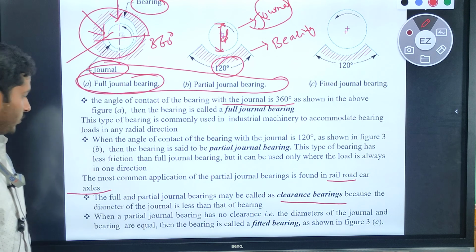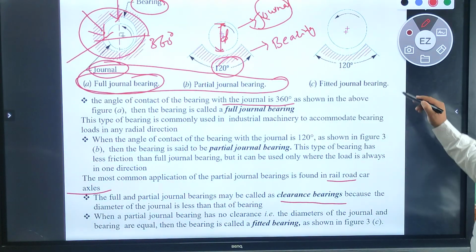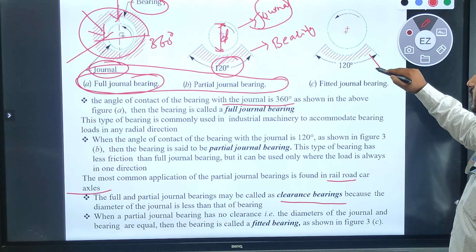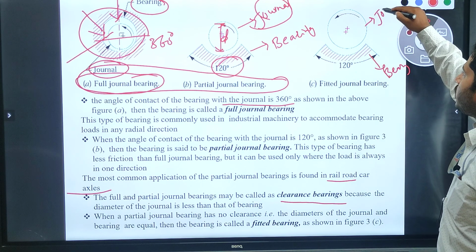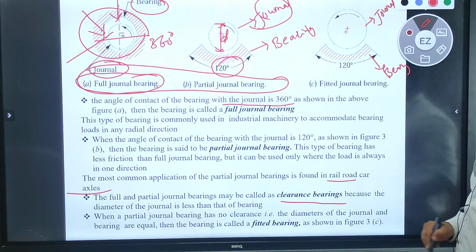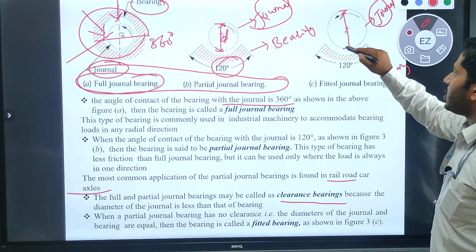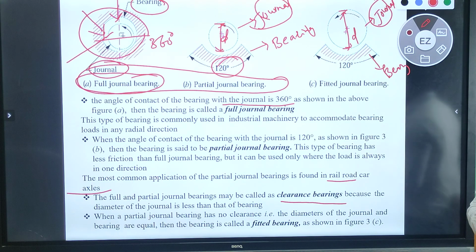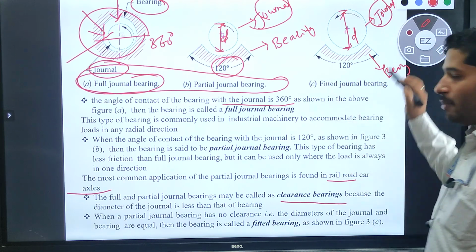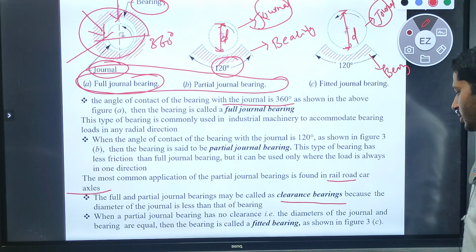Clear? But if you observe over here, in the fitted journal bearing the angle of contact between this bearing and journal is 120 degree. But the diameter of this journal is greater than the diameter of the bearing. Such type of bearings we can say is the fitted bearing.